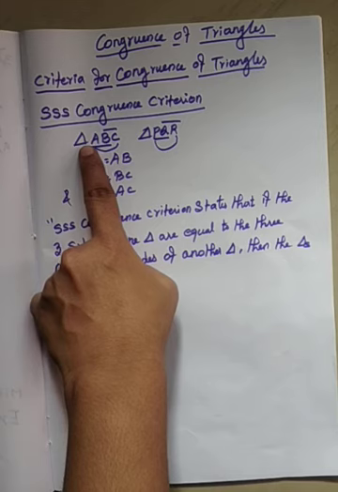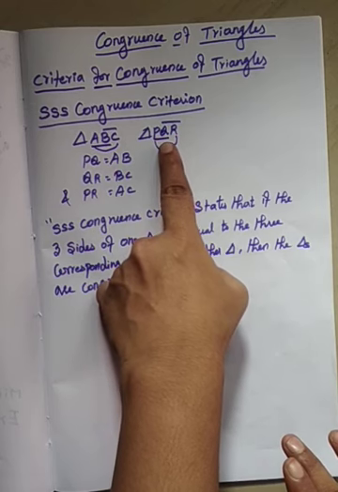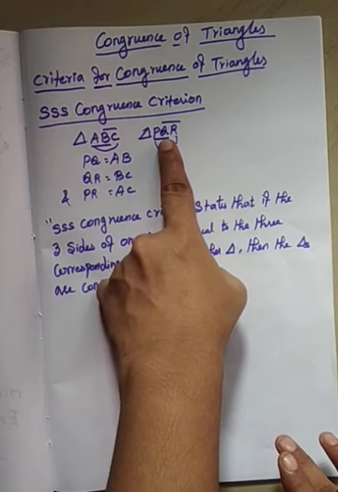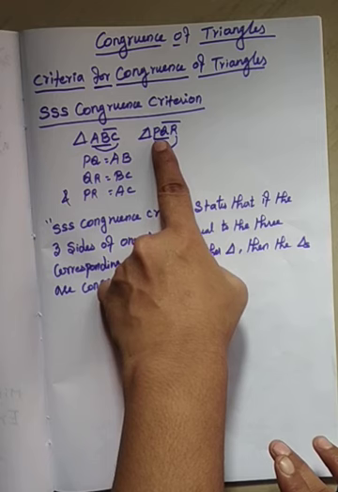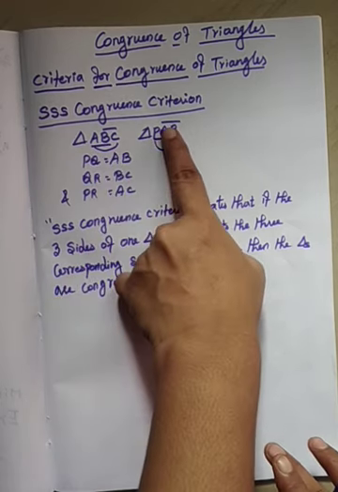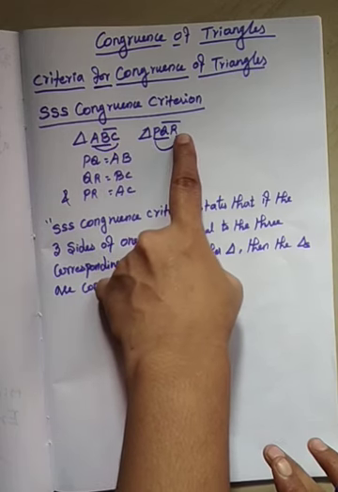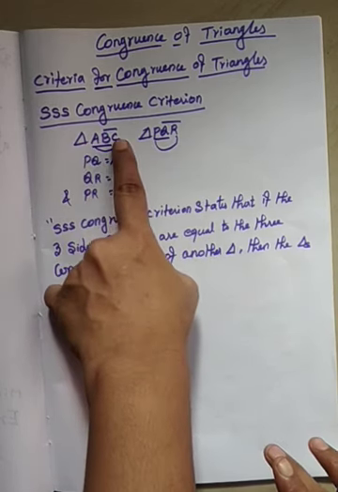Measure the three sides of triangle ABC and record the values. Construct triangle PQR in such a way that PQ is equal to AB, QR is equal to BC, and PR is equal to AC.